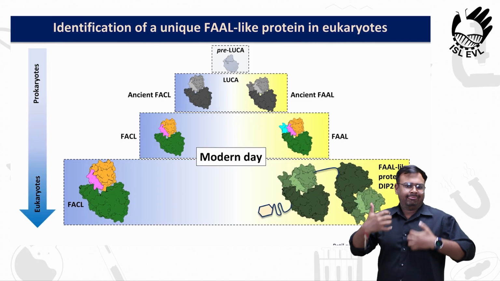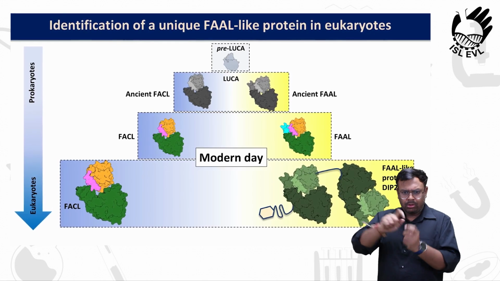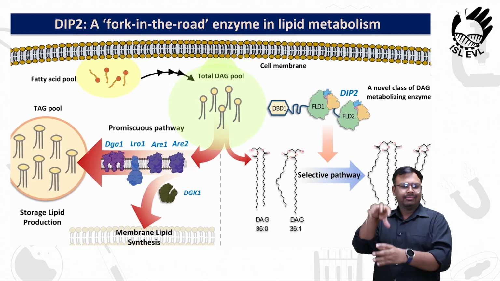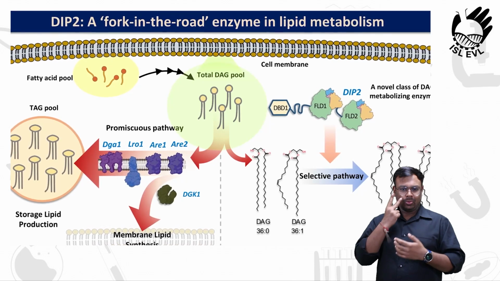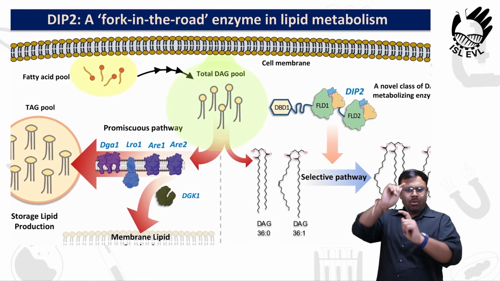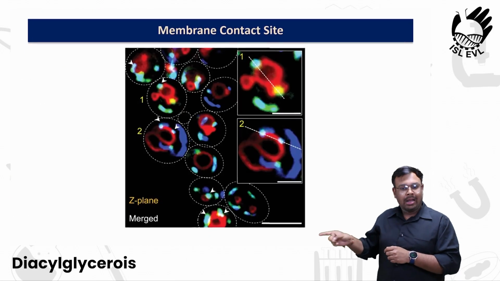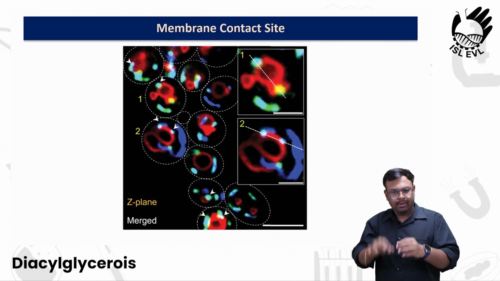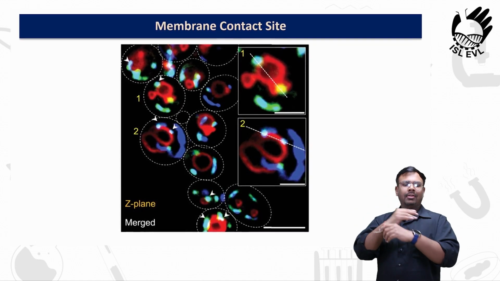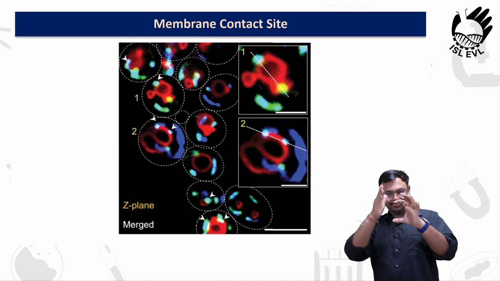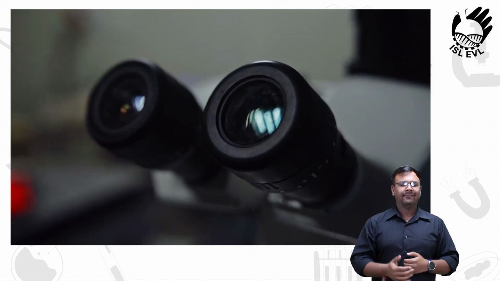We have identified several mechanistic determinants that help FAL achieve its remarkable specificity and produce specific natural products. And we are also interested in understanding the evolution of this protein across life forms. In eukaryotes, we have identified that there is a distant homologue of this FALs called DIP2, where it has completely changed its avatar and it's acting on a completely different class of lipids called diacylglycerols. And we have also seen that this protein inside the eukaryotic cell acts on a specific location called membrane contact sites. So these locations are places where any two organelles come together, interact with each other and exchange metabolites for communication.